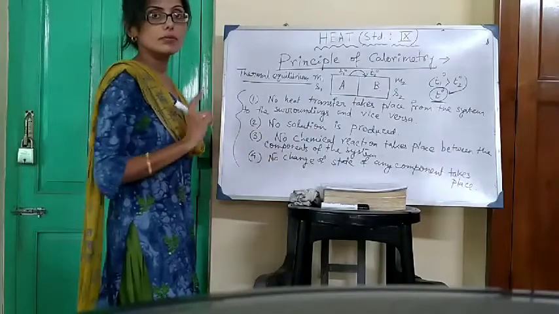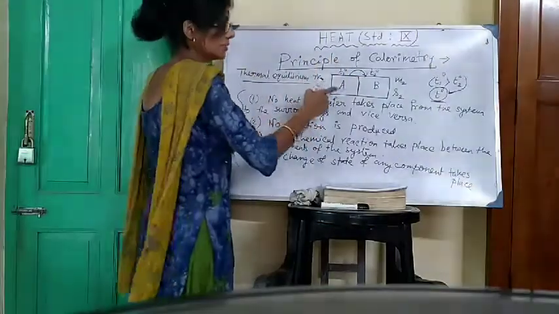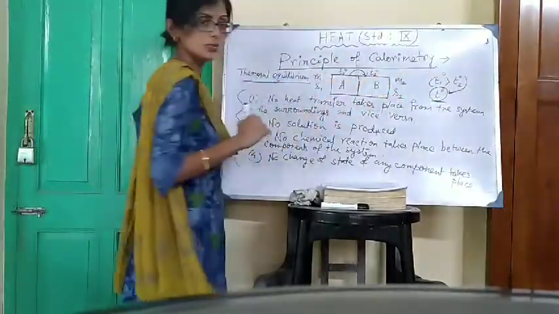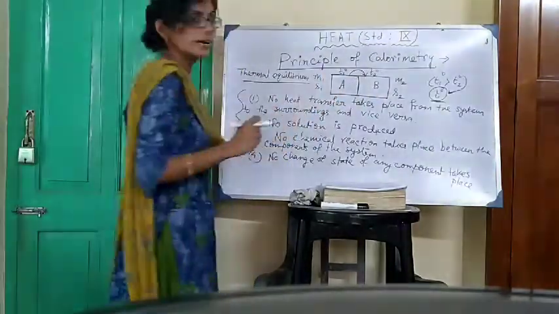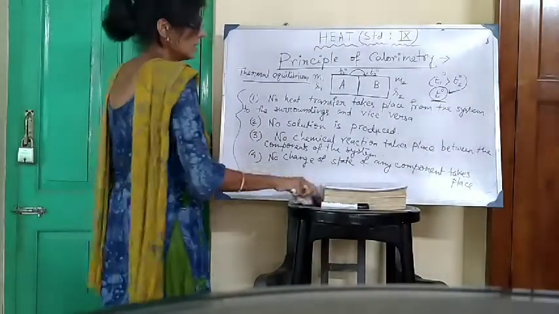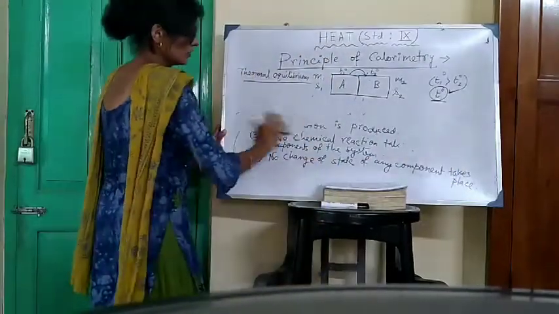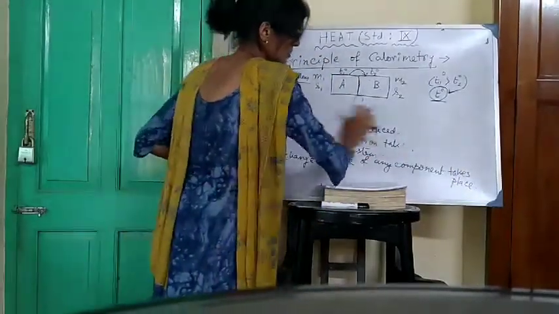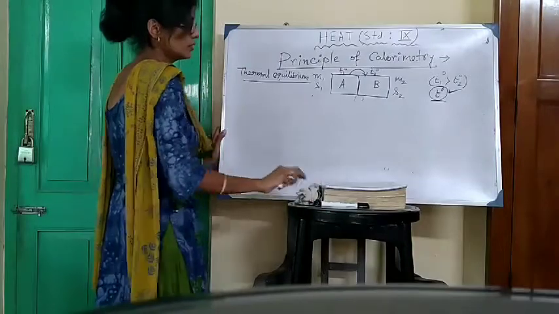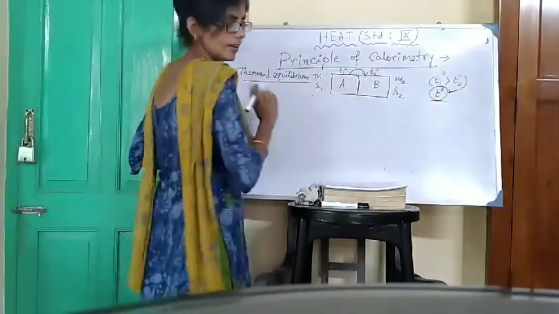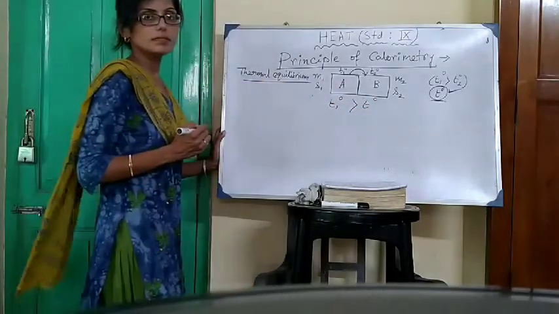Okay. When the thermal equilibrium is attained, then heat lost by the hotter body, here the hotter body is A because T1 degree is greater than T2 degree, is equal to heat gained by the colder body. Okay. Then if M1 is mass of the first body, means hotter body, S1 is its specific heat, temperature T1 degree is the initial temperature of hotter body, then we can write that T1 degree is greater than the equilibrium temperature, right?